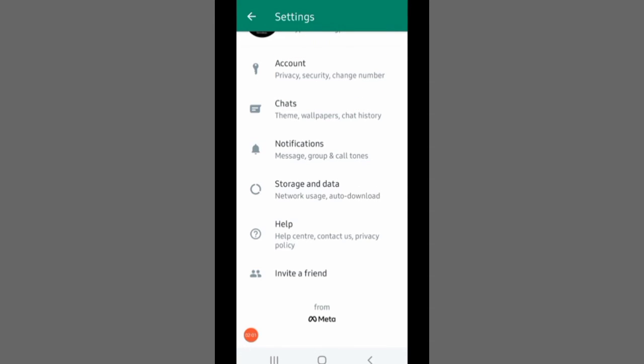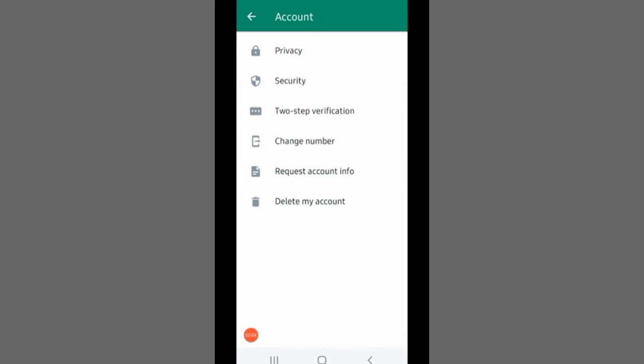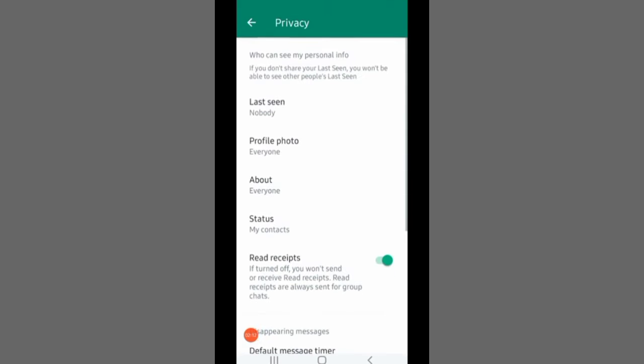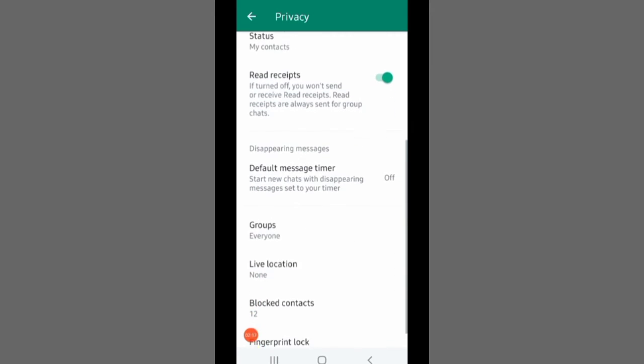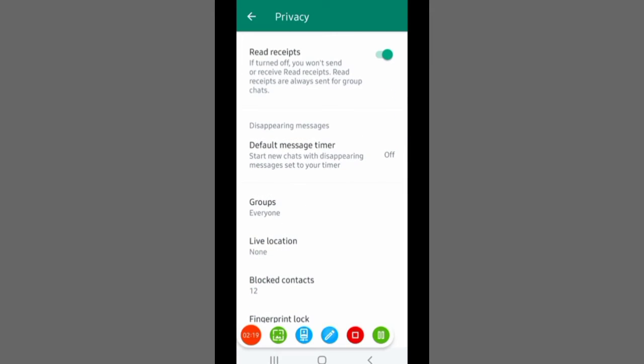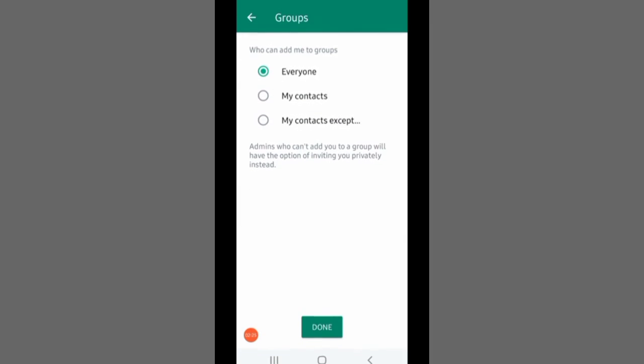After that, let's see what will happen. Okay, so after that, you click on privacy. All right, so when you tap on privacy, you scroll down all the way where you can see groups, live location, blocked contacts. Then click on groups. After tapping on groups, you can see who can add me to groups.